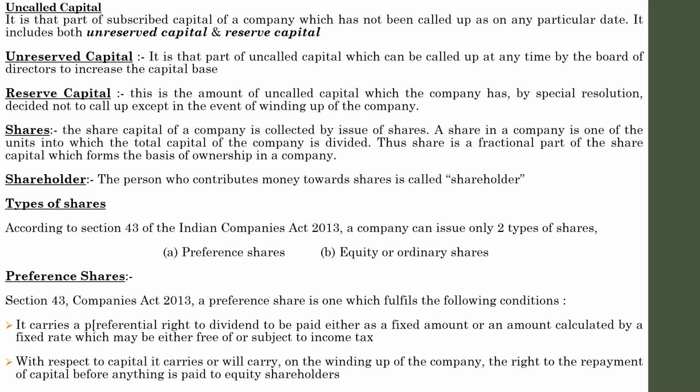There are two types of shareholders: preference shareholders and equity shareholders. To whom must payment be made first? As per the rule, the company must settle with the preference shareholders first. If any amount is left after meeting the preference shareholders, that remaining amount will be used to settle the equity shareholders.